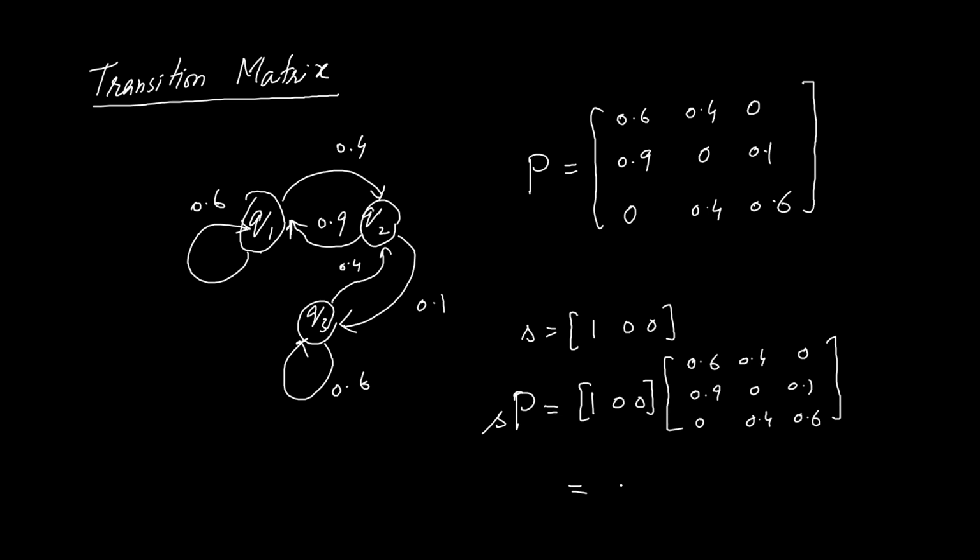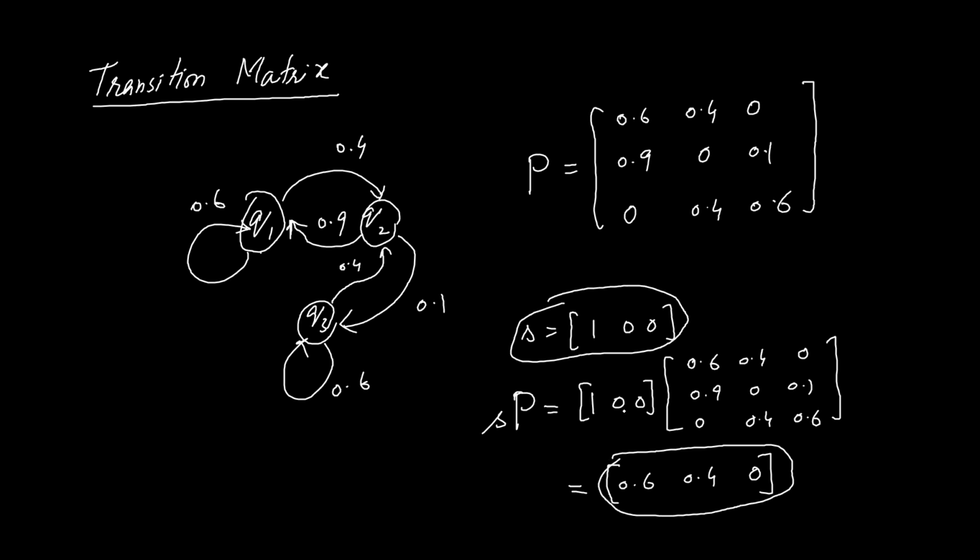We obtain another state, which is 0.6, 0.4 and 0. So this is the next state of the Markov chain. If the current state is state 1, the next state will be a probabilistic state, where the probability of being in state Q1 is 0.6 and the probability of being in state Q2 is 0.4. This is how we calculate the next state given the current state. It is basically a matrix multiplication. We multiply the state with the transition matrix and we obtain the next state of the Markov chain.